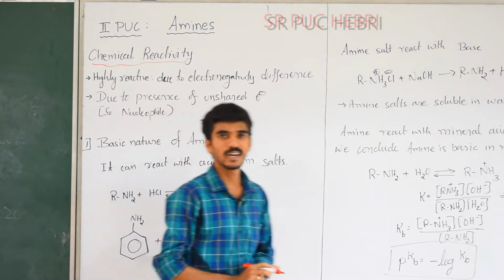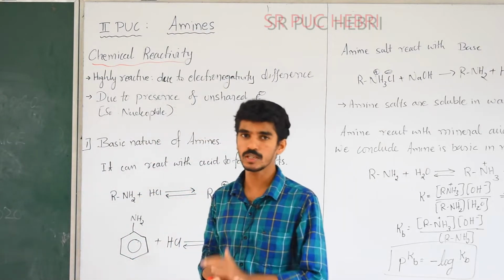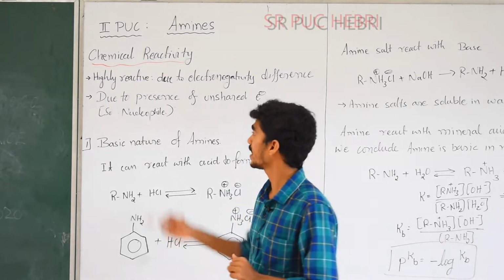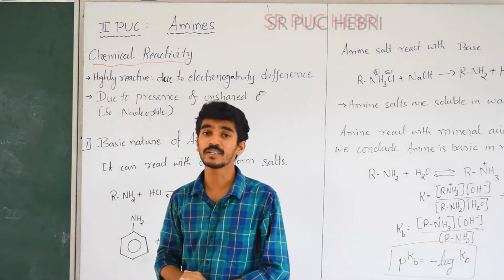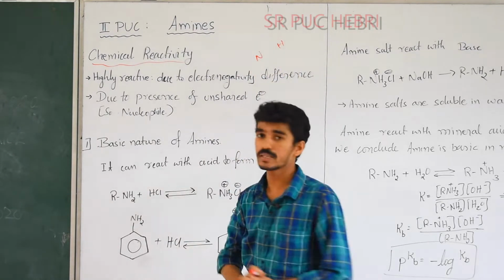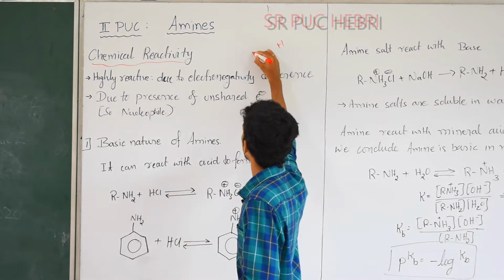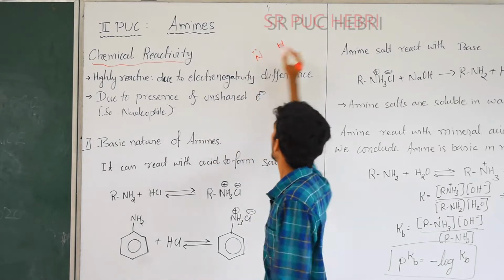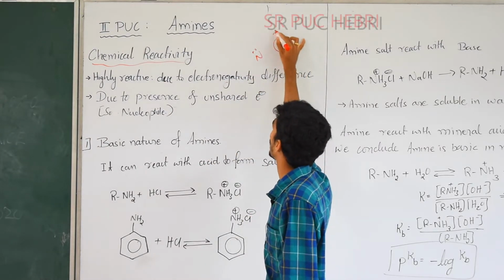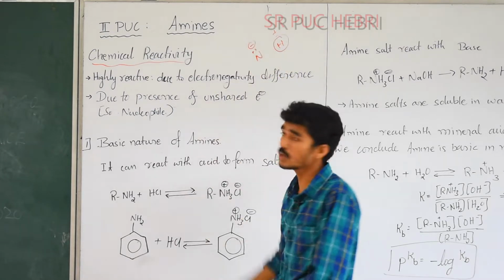In amines, nitrogen and hydrogen are present, with a large electronegativity difference between them. Nitrogen has a lone pair, while hydrogen has none and is more electropositive, and nitrogen is more electronegative.